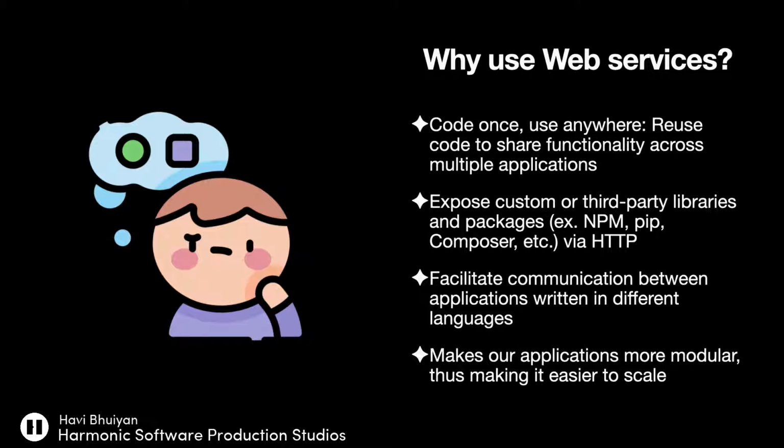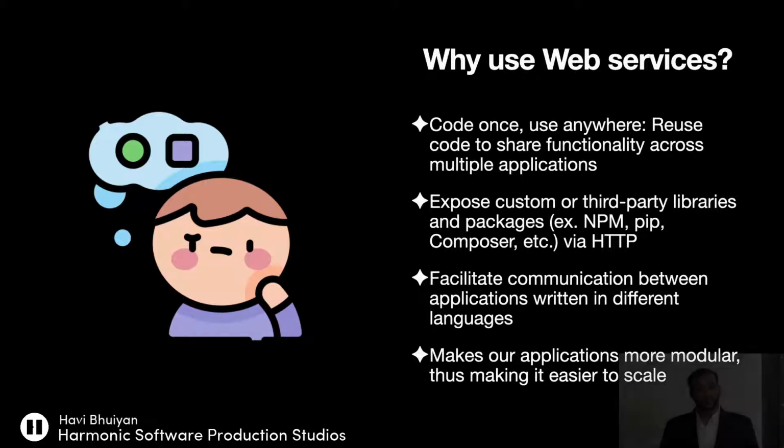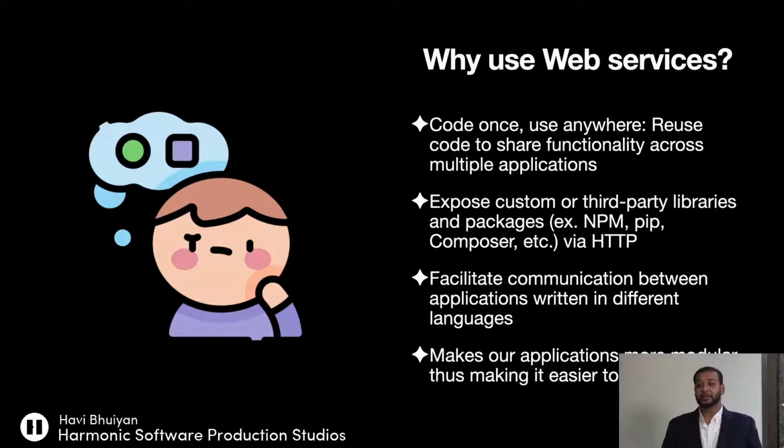In today's world, there are many different technologies and a couple of different stacks for you to choose from when you're building out your application. Some people choose to code in Python, where they'll use Django as their backend. Some other people, like myself, prefer JavaScript and use a Node.js runtime, right? So how do you get these two applications to talk to each other? What if the Node.js application needs some data or functionality from the Django side? Well, that's where a web service can help you. A web service can act as a middleman, connecting both of those pieces together, allowing you to share that data and build a pipeline.